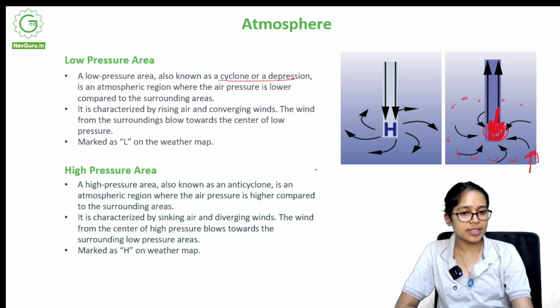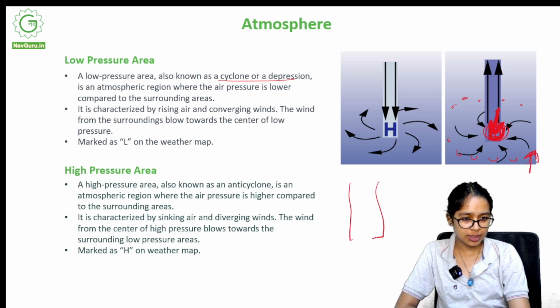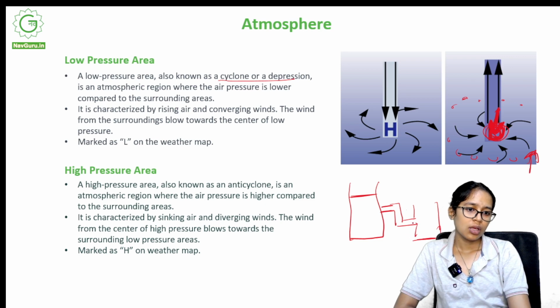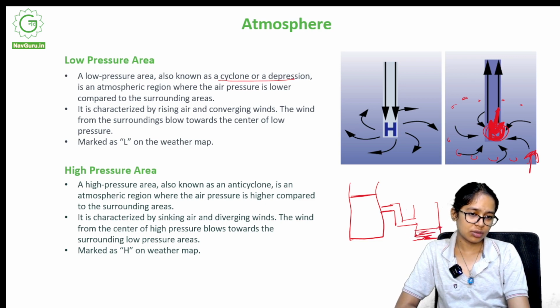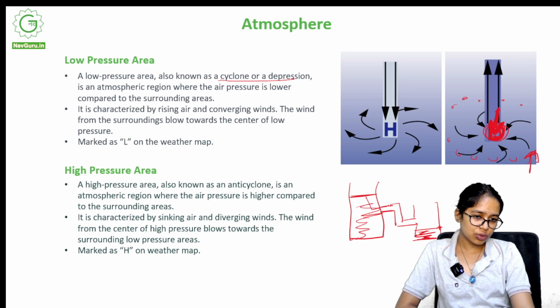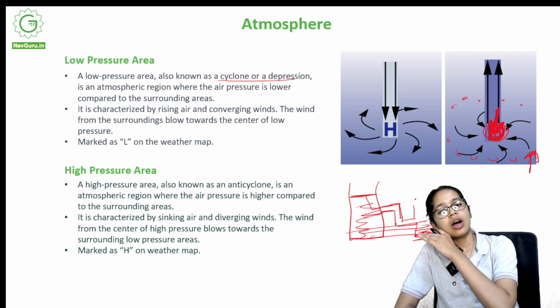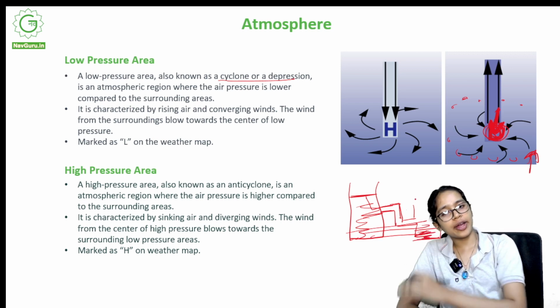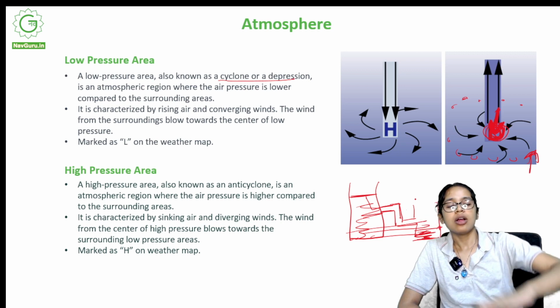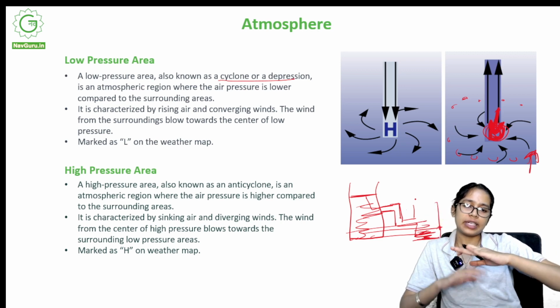So what happens, see, this is high, and there is another vessel attached to it, which has this much liquid in it. So this will flow through until they are both on the same level, right? That means anything moves from a higher pressure area to a lower pressure area. Why? Because to maintain an equilibrium.